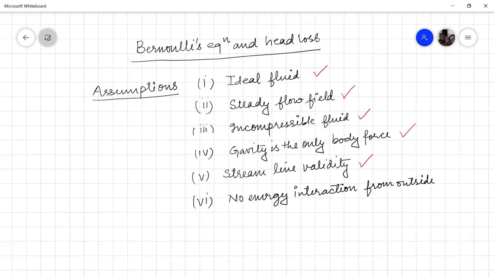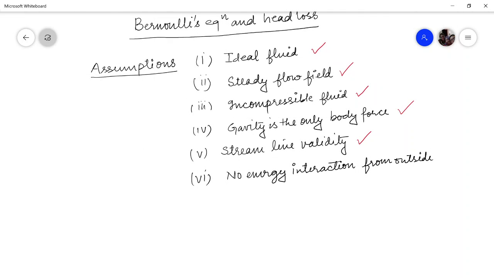That's why we are saying that it is an ideal fluid. Now, the equation which we developed last time was P by rho plus V square by 2 plus gz. This is a constant. So this mechanical energy is a constant along a streamline for an ideal fluid. If an ideal fluid is flowing and you draw a streamline in that flow field, then the mechanical energy is going to be conserved.